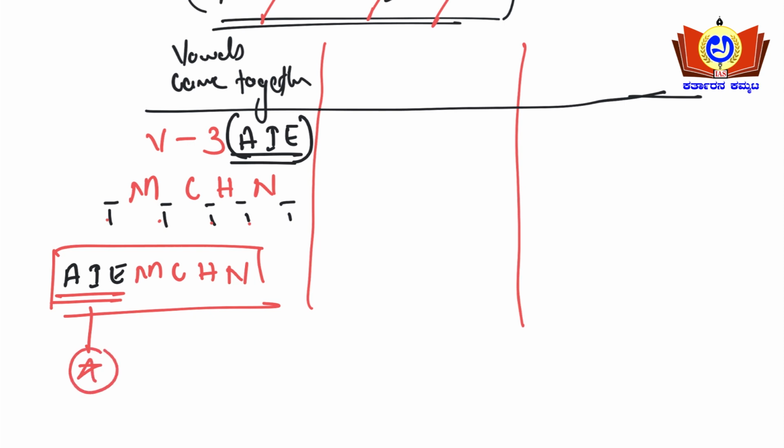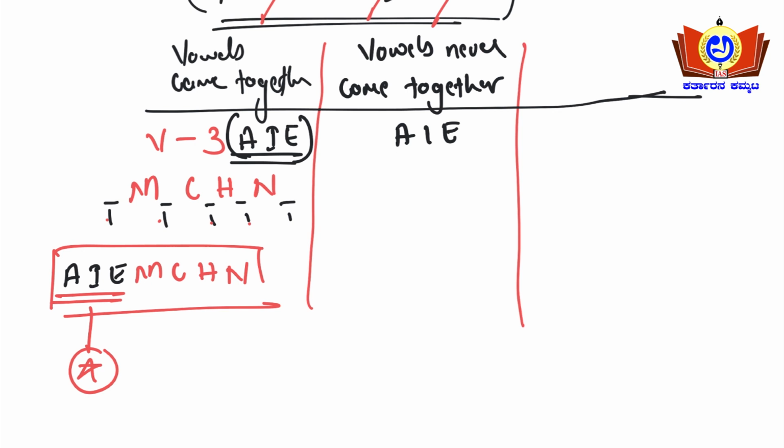Okay, so what is the second condition here? The second case will be vowels never come together. So how many vowels are there? A, I, E are the vowels here. So what are the remaining letters? M, C, H, N. These are the remaining letters here.